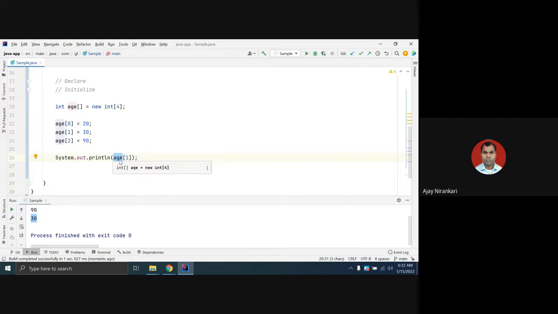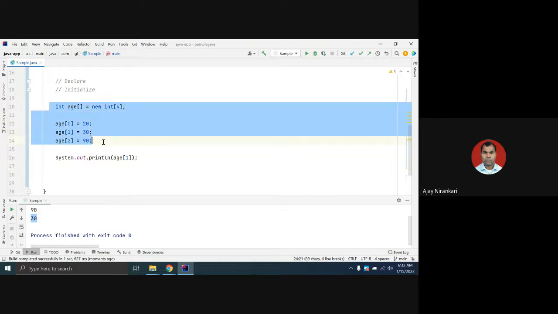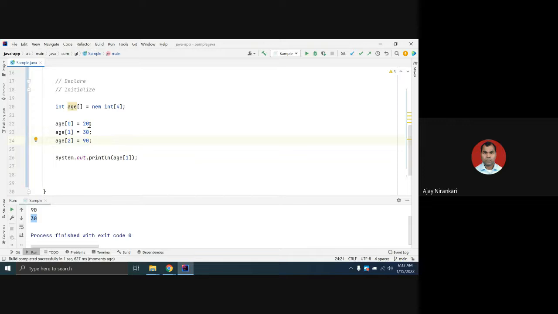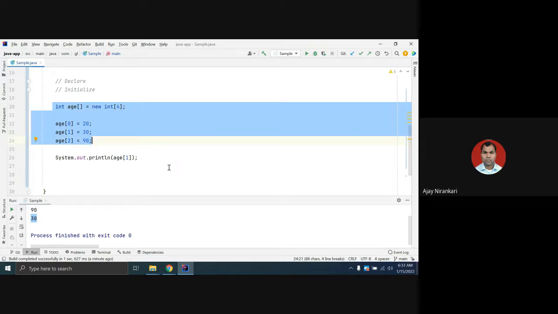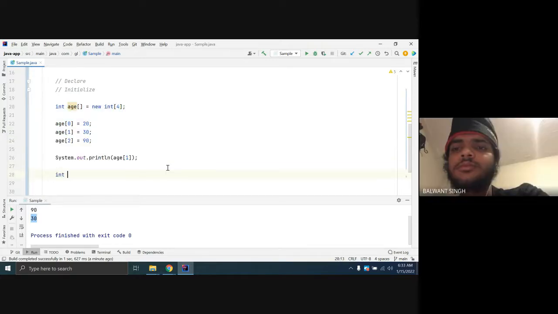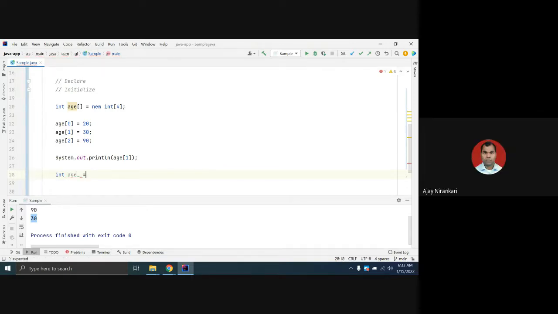So Java also offers concise code. Instead of writing these 4 lines, Java says if you know the values beforehand, say you want to store 20, 30 and 90, you can write these 4 lines of code in 1 line. You can write it this way: int age, and then curly braces, and put all the values whatever you want.